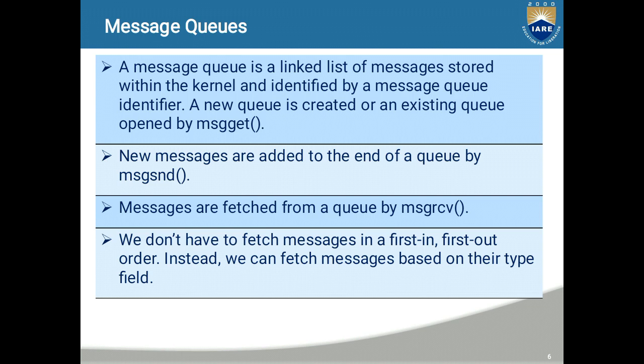Every message has a positive long integer type field, a non-negative length, and the actual data bytes, all of which are specified to the msgsnd function when the message is added to the queue. Generally, messages are fetched from a queue by using the function msgrcv. We don't have to fetch messages in first-in, first-out order. Instead, we can fetch messages based on the type field.